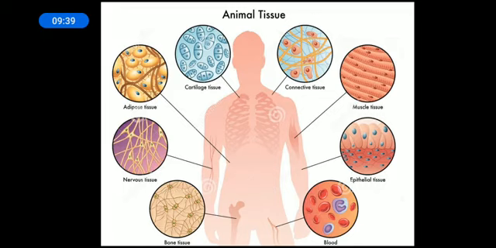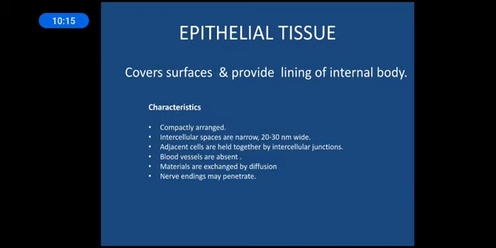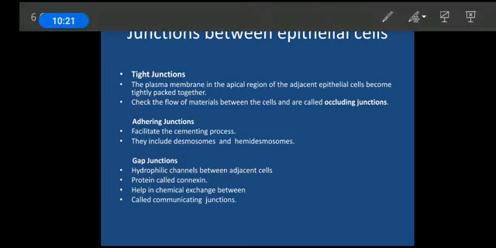These tissues are present in different parts of the body. Different tissues may be present in the same organ as well, not sometimes, most of the time, and they are responsible for carrying out specific functions. All these tissues come together to perform a synchronized function so that the organism can survive properly. The blood is a tissue, as are the epithelial tissue, muscle tissues and connective tissues. These different tissues are found in a single body. So let us start with the first one, epithelial tissue. Now, epithelial tissue, the name itself suggests,